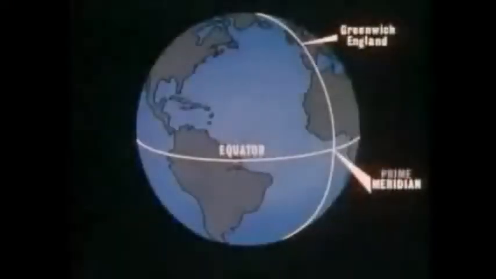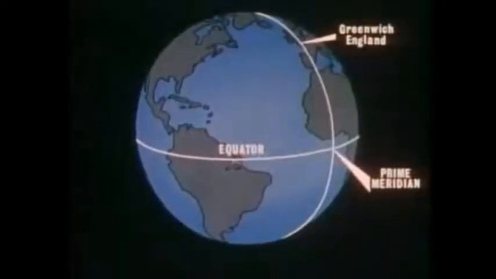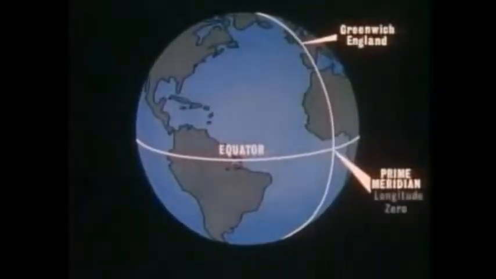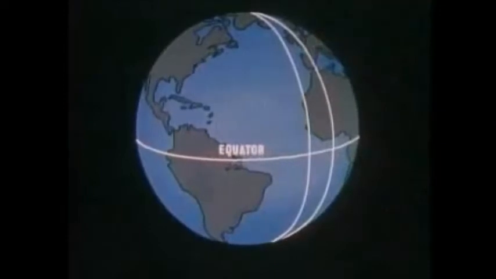It's called the prime meridian. All places on this meridian are at longitude 0, and the distance to any other meridian is measured in degrees. So this meridian is at 15 degrees west longitude.